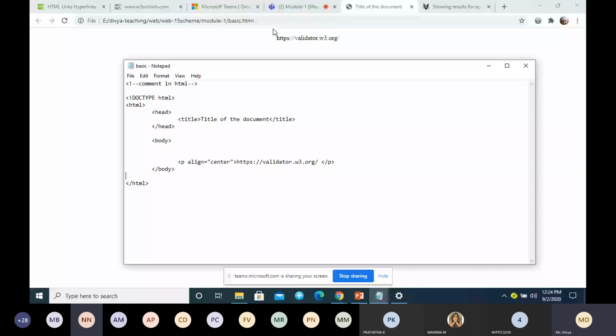Any doubt in the topic that we have? No, ma'am. Create a simple application. You all have laptops with you, right? So just go for the open folder and try these tags.